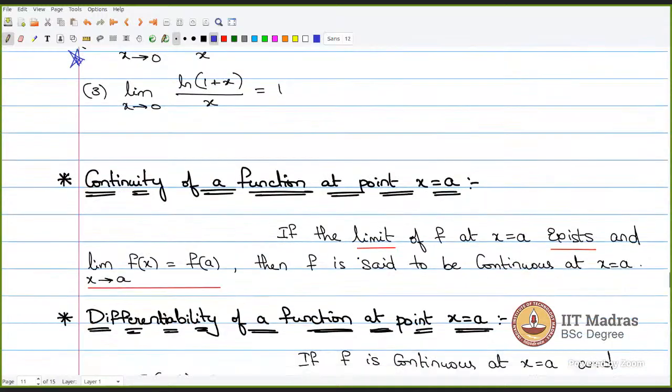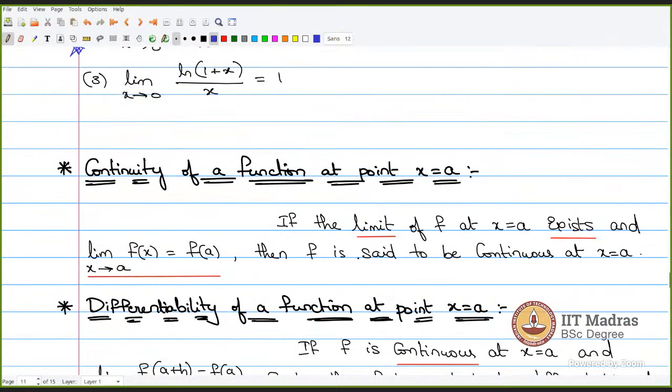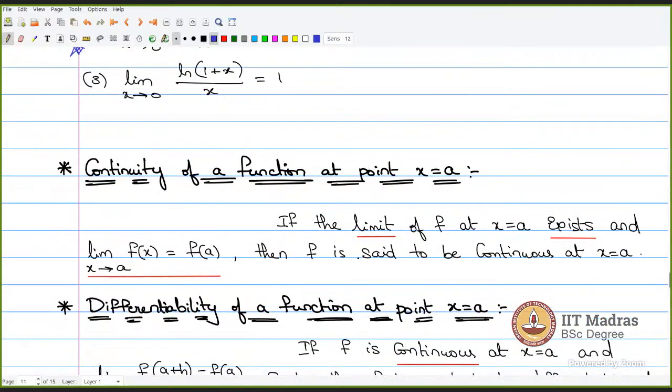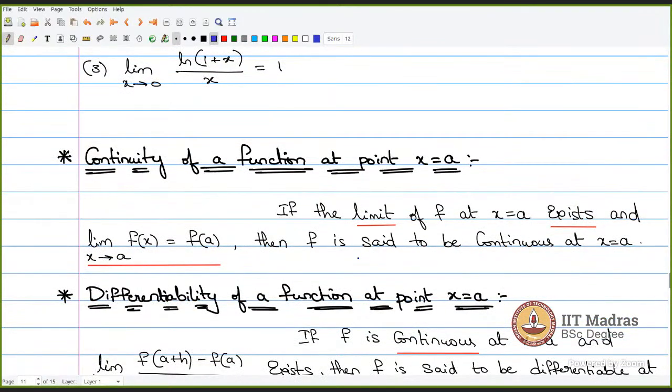So that is about limits, and I will take a consolidated example where limit, continuity and differentiability come. That is the most important one. Even in the mock there is a question, I guess. Correct? I will take that example. So as of now we discussed only the limits. We check the left hand limit and the right hand limit at point x is equal to a. If they are equal, we say the limit exists. If they are not equal, the limit does not exist.